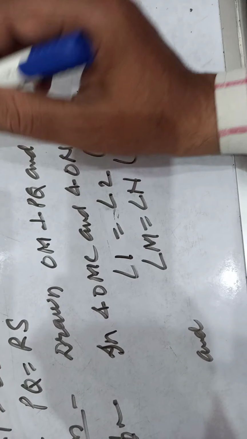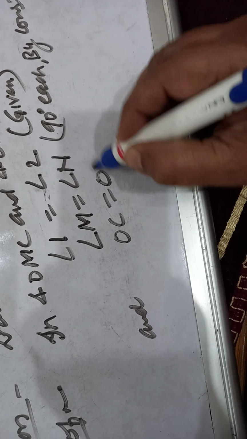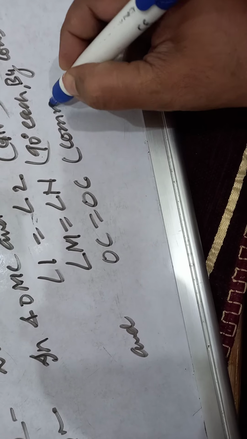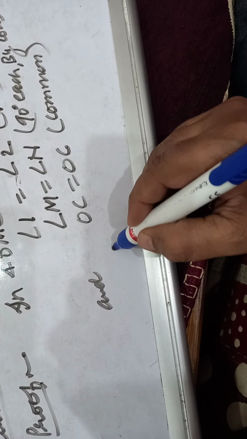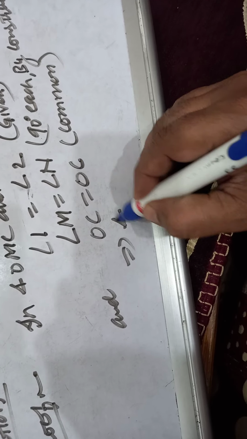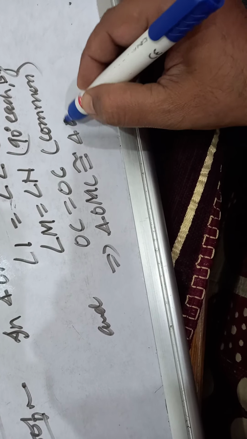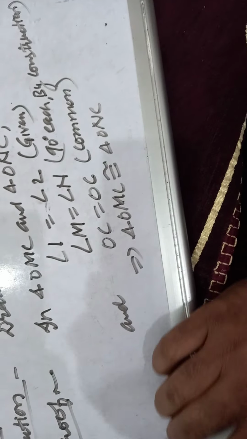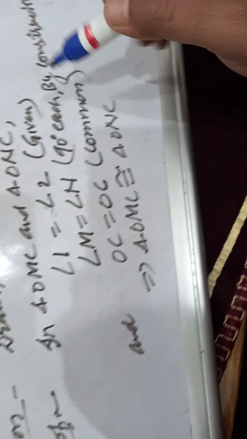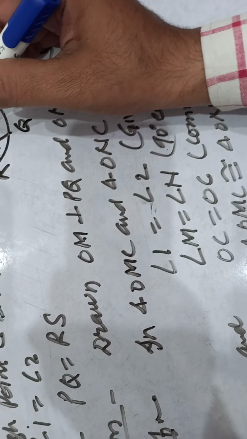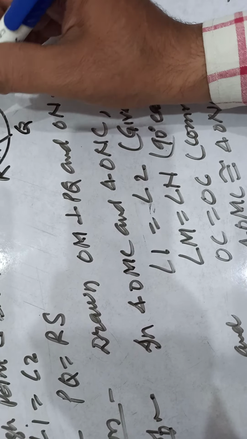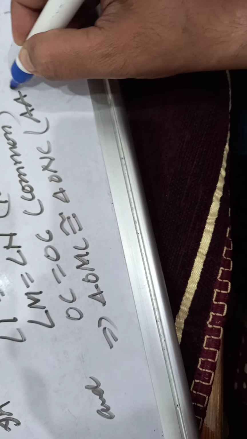What else is there? OC. See, OC equal to OC, that is common in both the triangles. This implies that triangle OMC is congruent to triangle ONC by which rule of congruence? This angle is equal, this angle is equal, AAS, that is by the AAS rule, angle angle side.